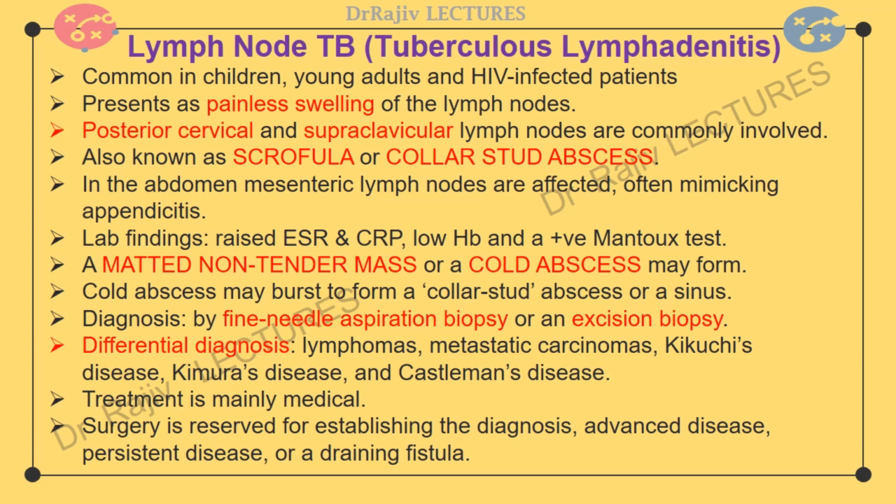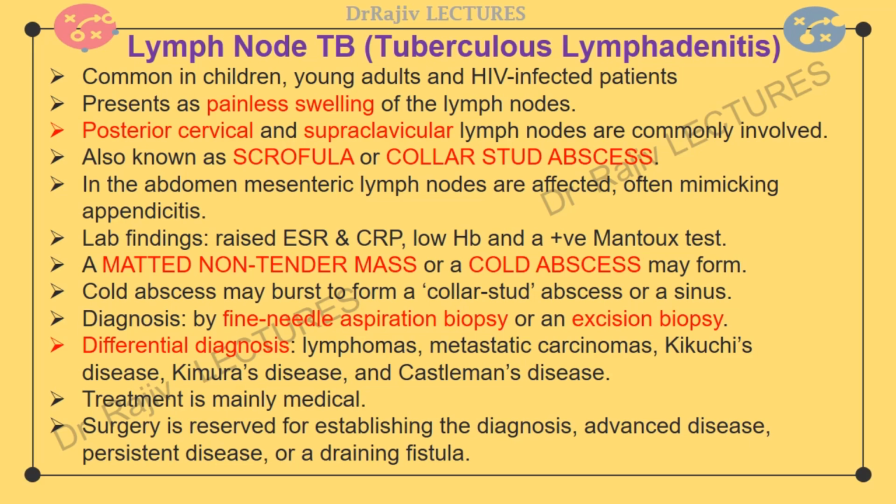Usual test findings are raised ESR and C-reactive protein, low hemoglobin, and a positive Mantoux test. But the Mantoux test is not reliable in a patient from an endemic area. The Mantoux test or tuberculin skin test has now been replaced by interferon-gamma release assays.